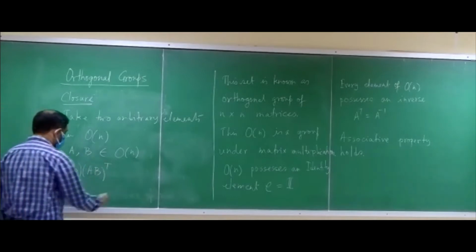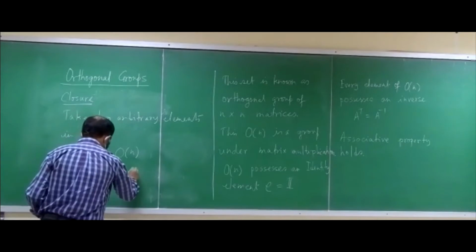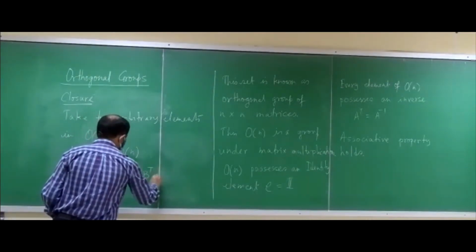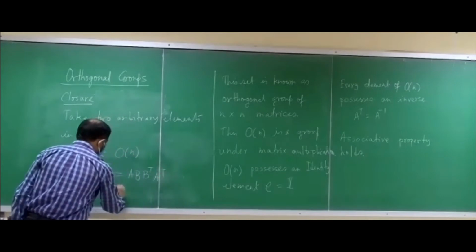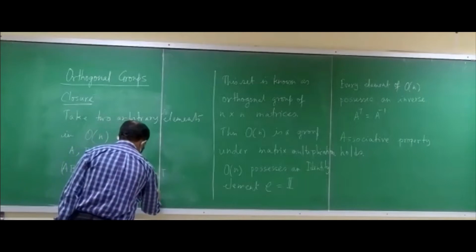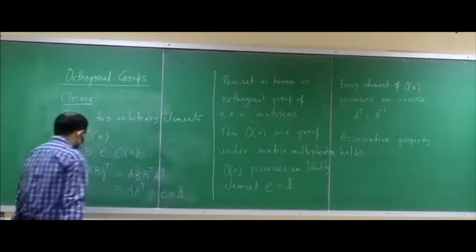That is what we have to show. So we know that (AB) transpose is B transpose A transpose, and A transpose A is the identity, so that is equal to the identity operator.